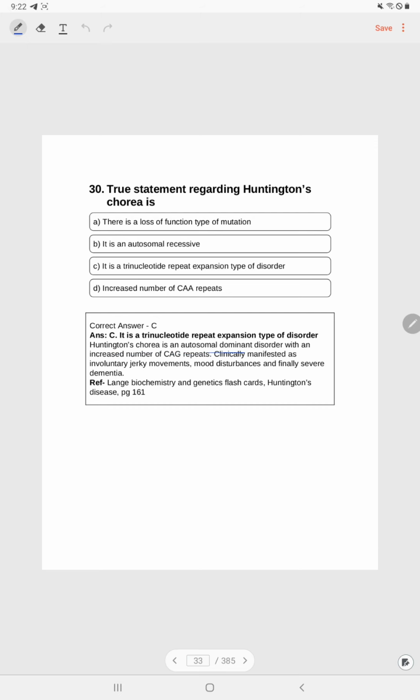Huntington's chorea is an autosomal dominant disorder with increased number of CAG repeats. Clinically manifested as involuntary jerky movements, mood disturbances, and finally severe dementia.